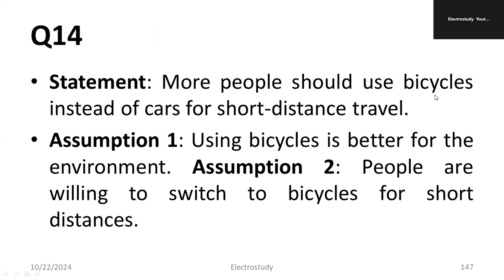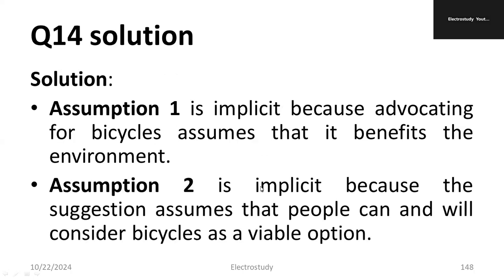Then, more people should use bicycles instead of cars for short distance travel. Using bicycles is better for the environment, whereas assumption number two, people are willing to switch to bicycles for short distances. So both the statements are correct only.